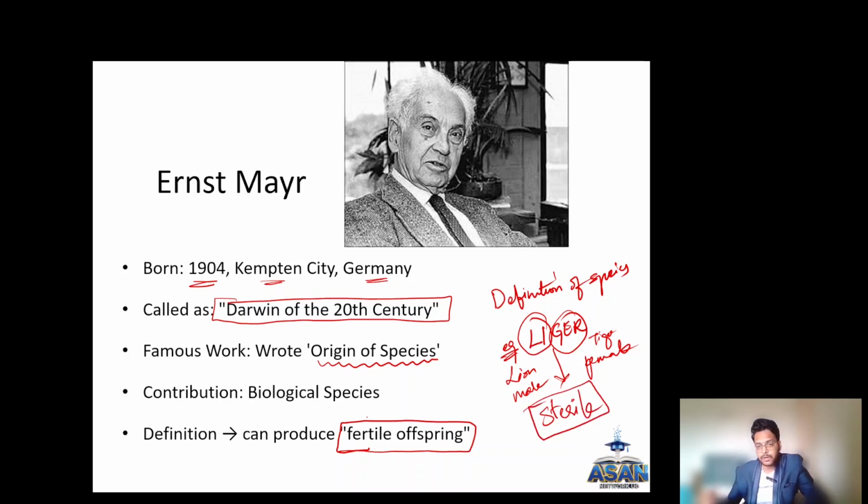This cannot produce fertile offsprings in further generations. So this organism is a sterile organism.